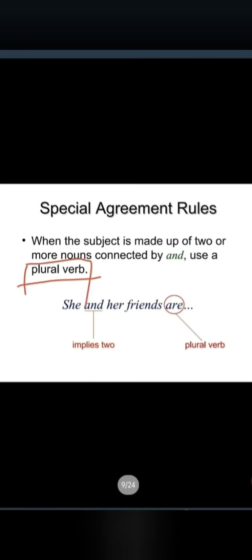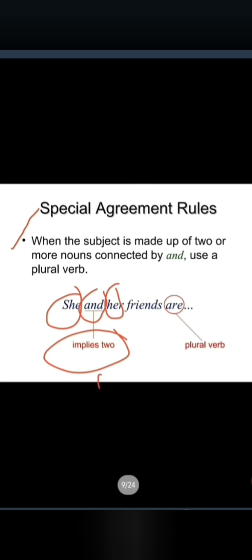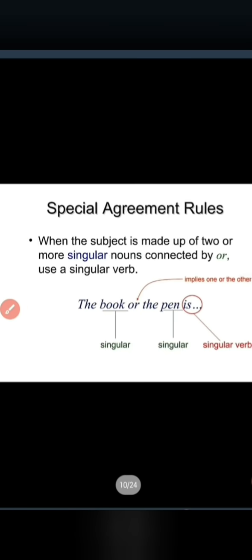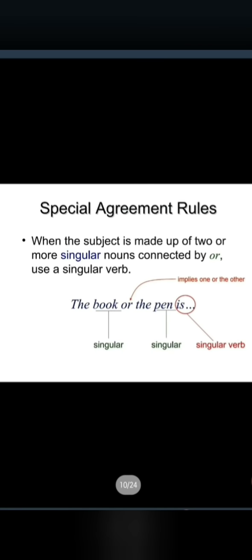See how, I will tell you. See, her: these are singular, but it is joined by the conjunction and, it implies two, and it is plural. In such cases, which verb are you going to use? You have to use a plural verb. Already I told this list, right or no? So just go for that. I'll go for the second rule. Special rule it is. Now, sometimes what happens? Just a minute, I will tell you.